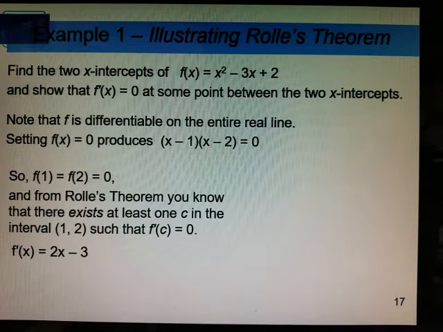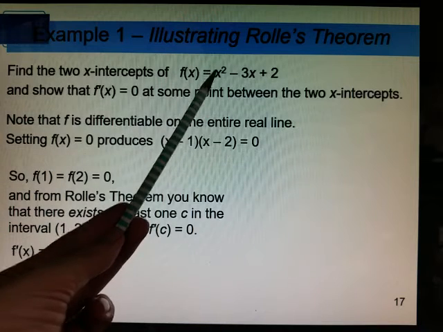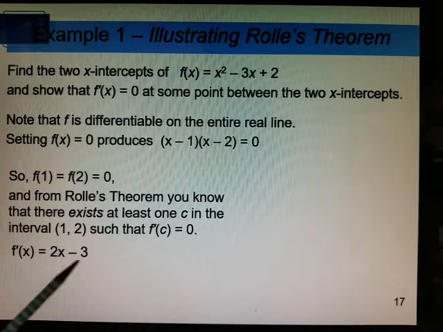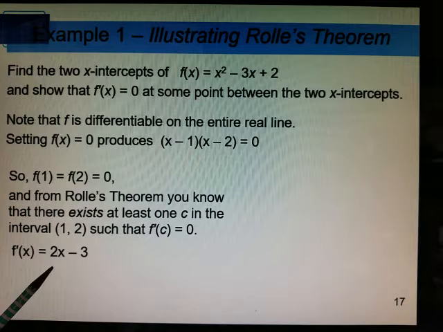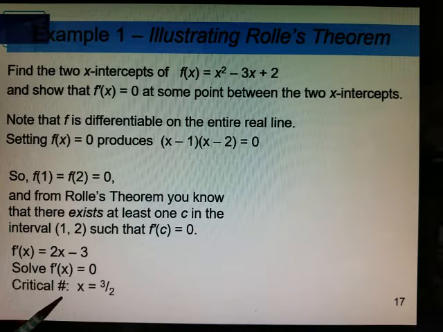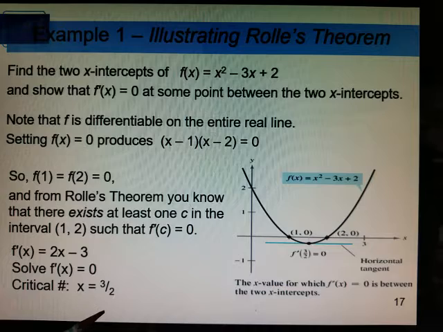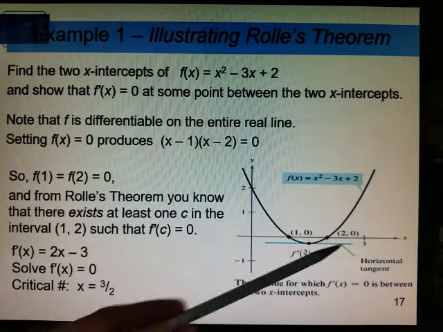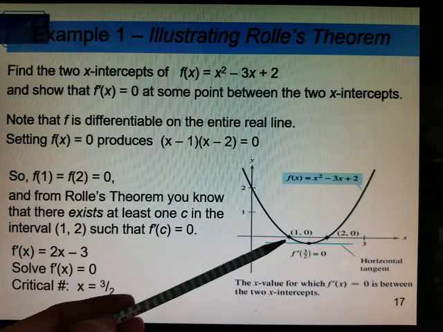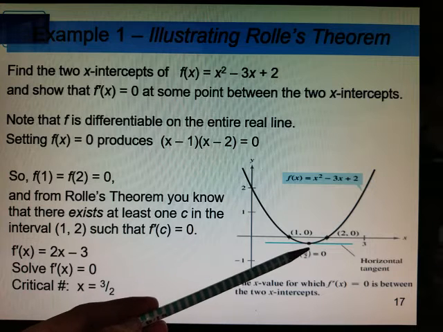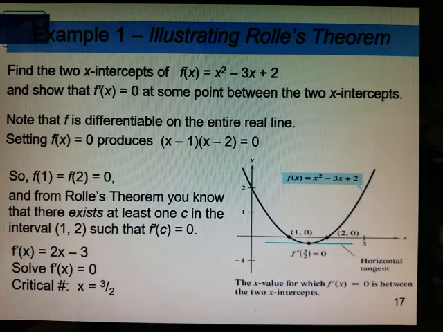All right, so if I went ahead and took my derivative, the derivative of the function is 2x minus 3. Set that equal to 0 to get my critical value. So therefore, that would make x equals 3/2. See, here's the graph. The original function, the x-intercepts at 1 and at 2, and notice my vertex was at x equals 3/2.